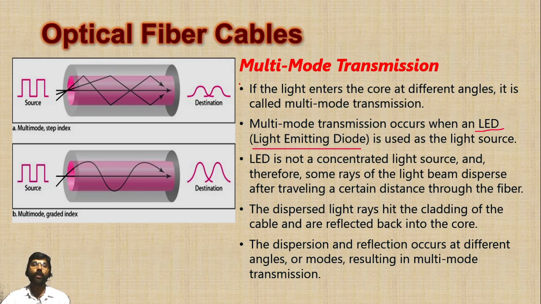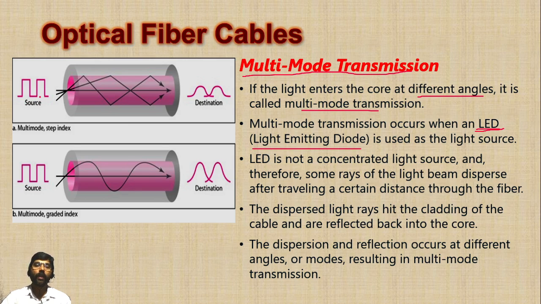It is called multi-mode transmission because the light enters into the core at different angles. Whenever you use the LED, the light enters into the core at different angles, so it is called multi-mode transmission.